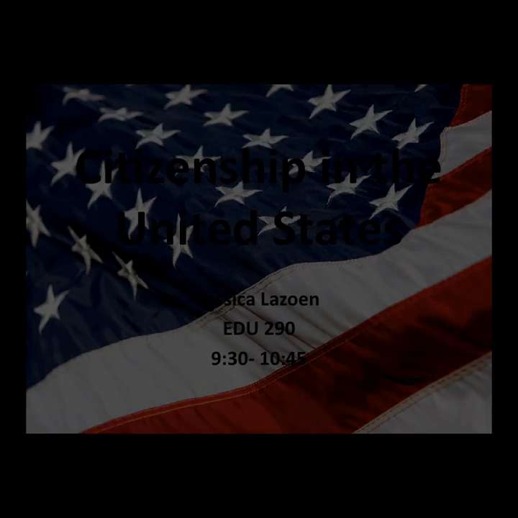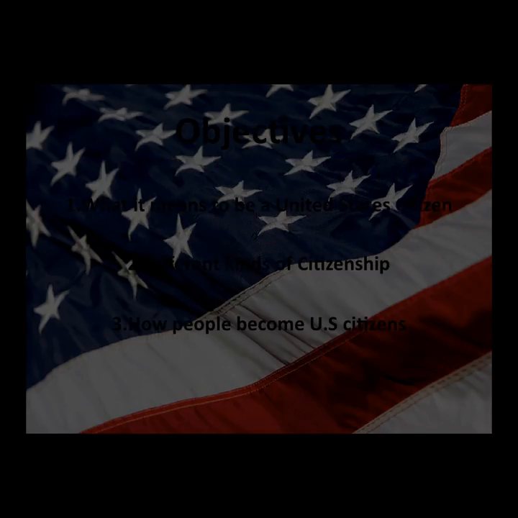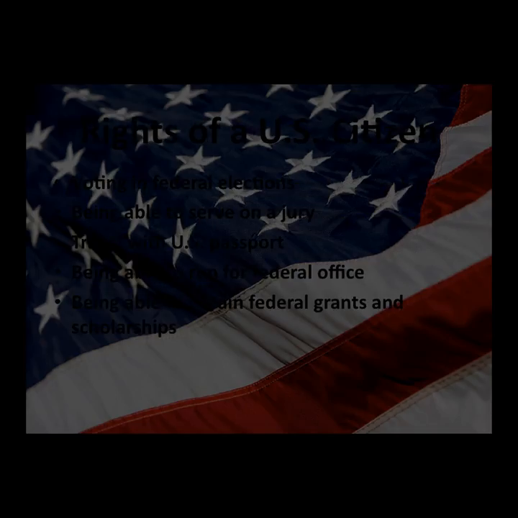Today we are going to discuss citizenship in the United States. We are going to talk about what it means to be a United States citizen, the different kinds of citizenship people can have, and how people become U.S. citizens. A citizen is a native or naturalized member of a state or nation who owes allegiance to its government and is entitled to its protection.